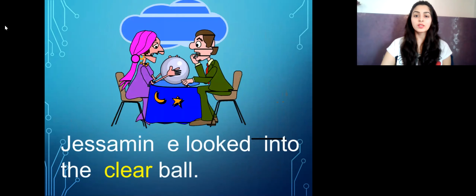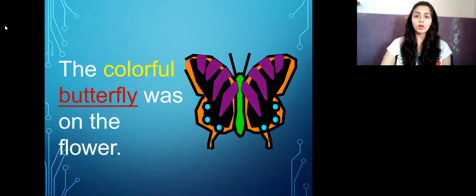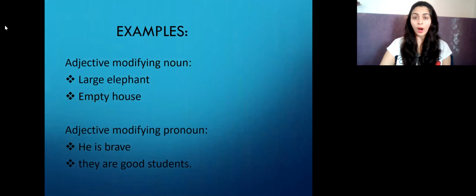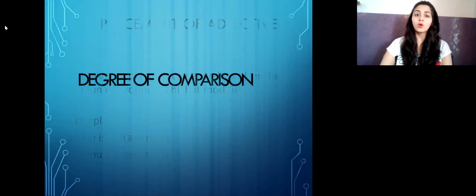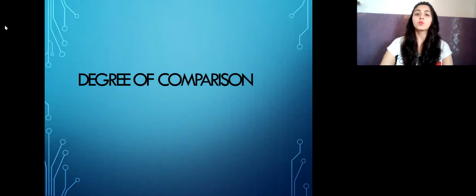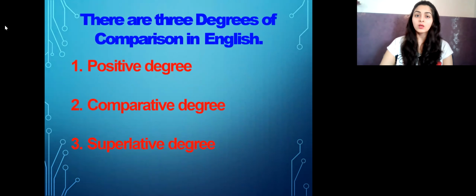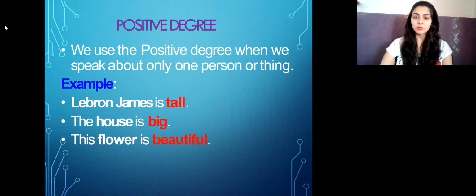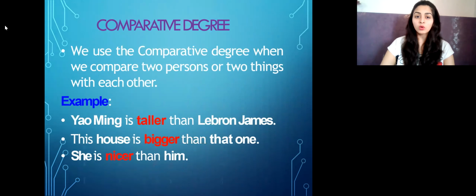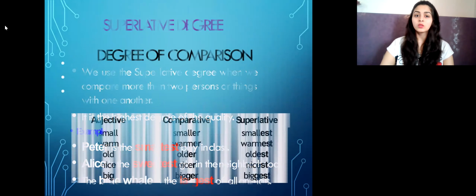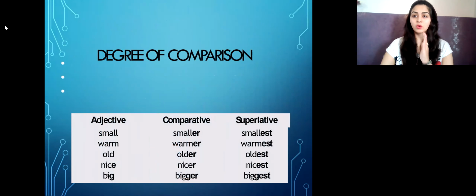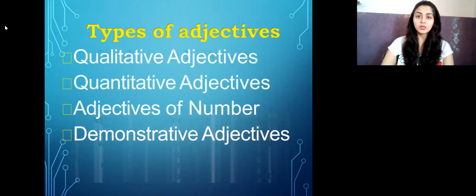So these were a few examples wherein we saw what adjectives are, why they're important, and also the placement of adjectives. We saw degrees of comparison: positive degree, comparative degree, and superlative degree. We also placed them into a table wherein we saw the three types of degrees, and why ER is put into comparative and EST into superlative.